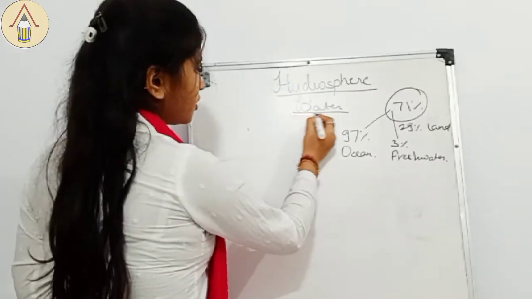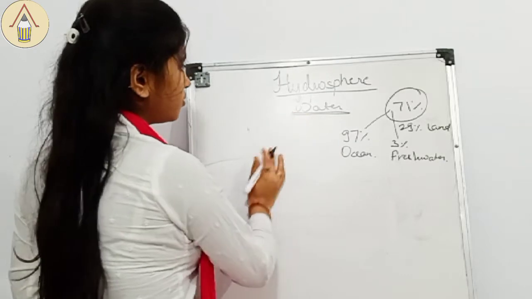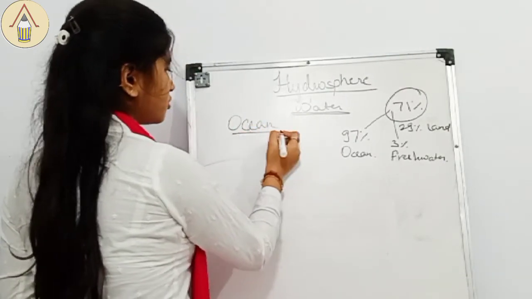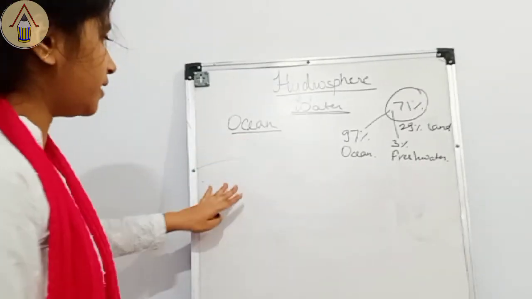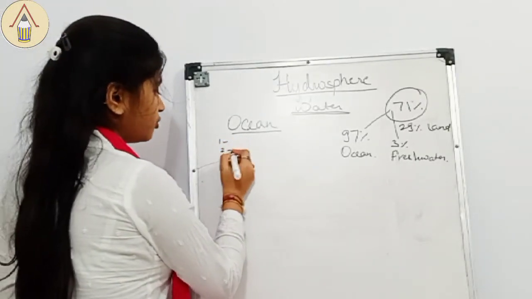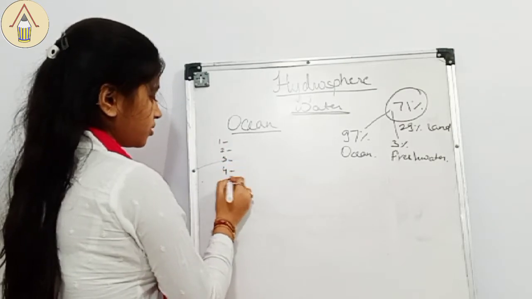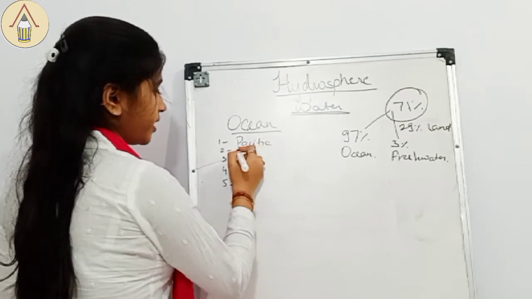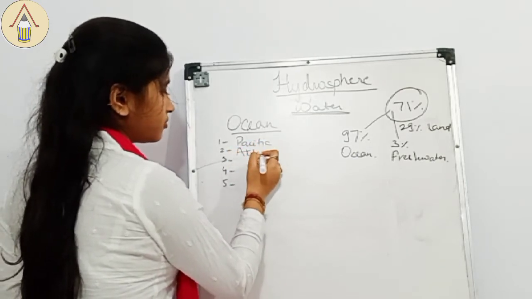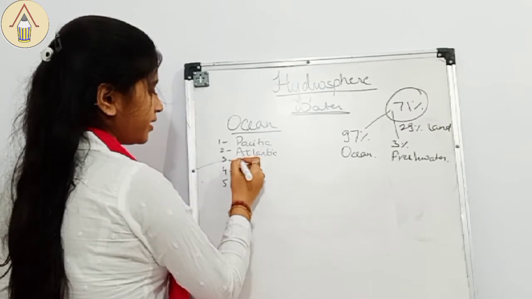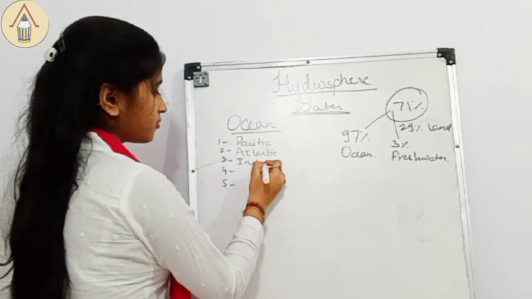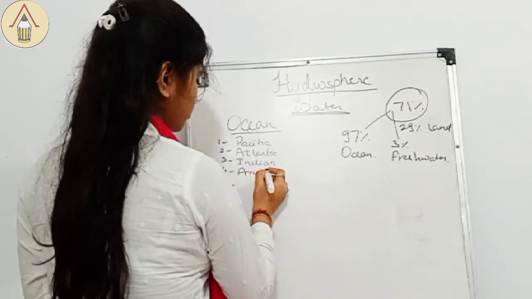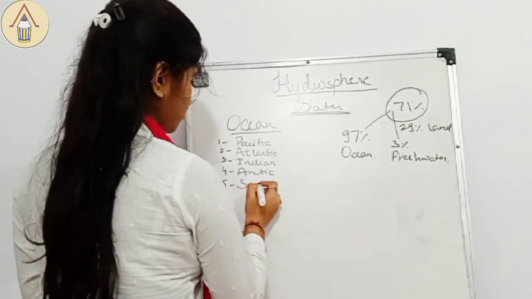So after talking about this, we are coming to the water body, that is ocean. So as you know that there are mainly 5 oceans: Pacific, Atlantic, Indian, Arctic and Southern.